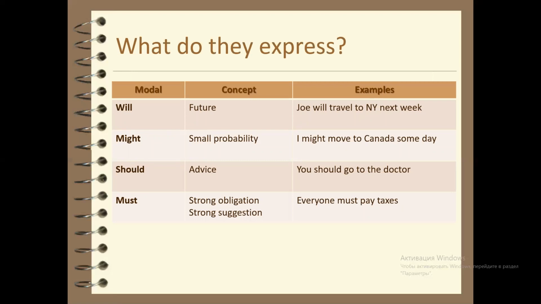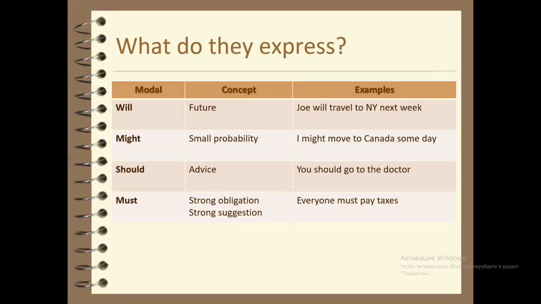Modal verb will expresses the future. For example, Joy will travel to New York next week. Modal verb might expresses small probability. For example, I might move to Canada someday. Modal verb should expresses advice. For example, you should go to the doctor.